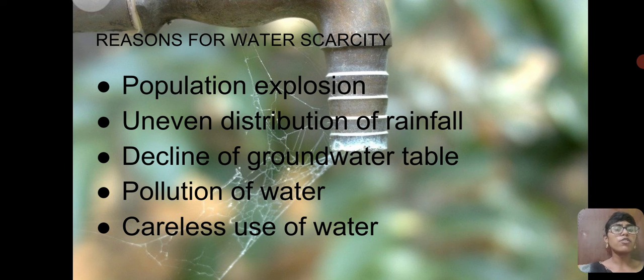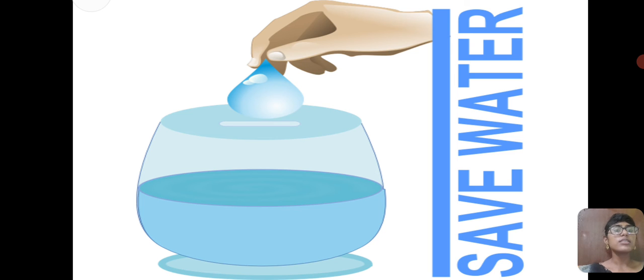And pollution of water. See, some water is being polluted by the pollutants. Some water is being polluted because of throwing waste in the water, because of which we don't consume those kinds of water, and that leads to water scarcity. And careless use of water. So we need to save water.